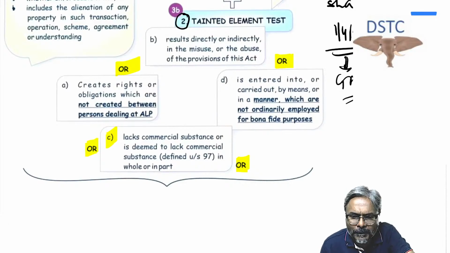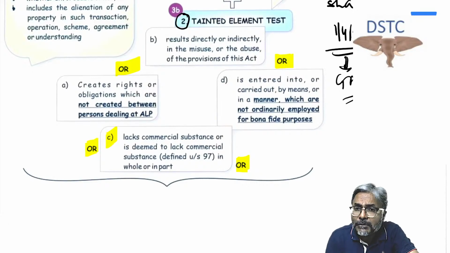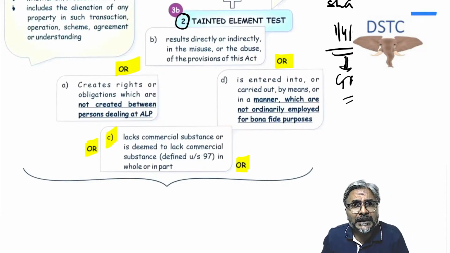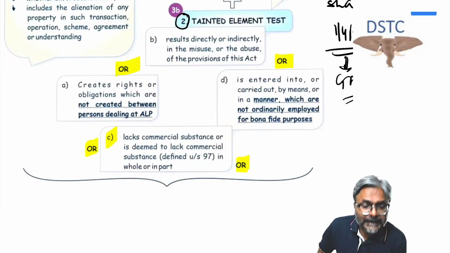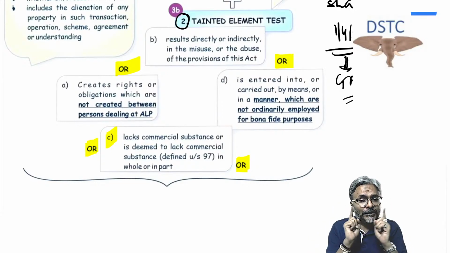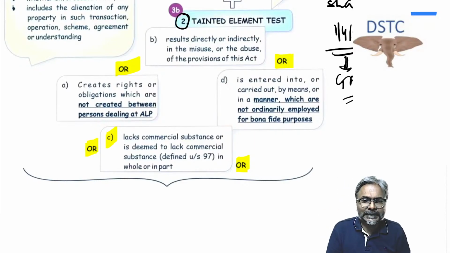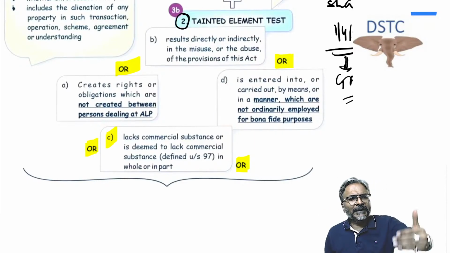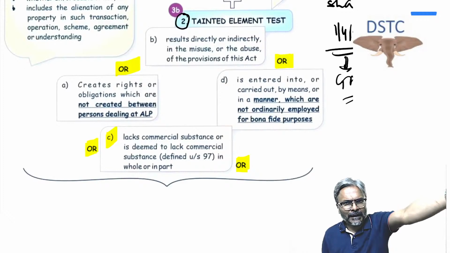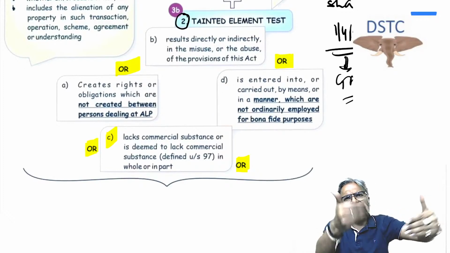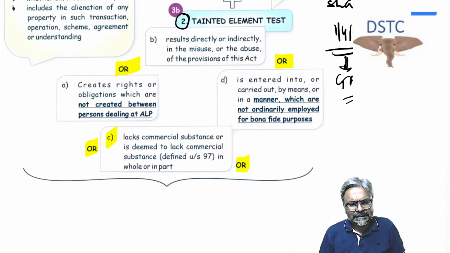Now let's look at this one by one. Point number A: creates a right or obligation which is not created between persons dealing at arm's length. Creates what? A right or obligation which is not created between persons who deal at arm's length. Now generally whenever a transaction is dealt at arm's length, then this kind of transaction is not seen at all in this case.